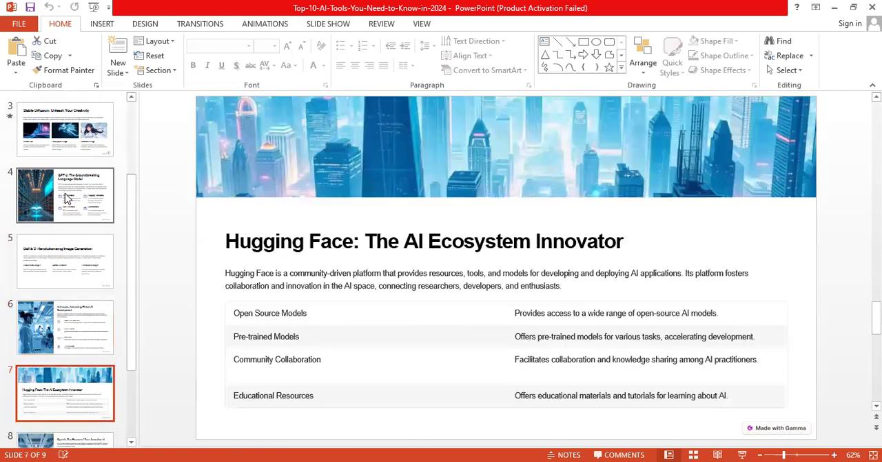The next one, Hugging Face. It is one of the AI ecosystem innovators. The main important offerings are open source models, pre-trained models, community collaboration, and educational resources.